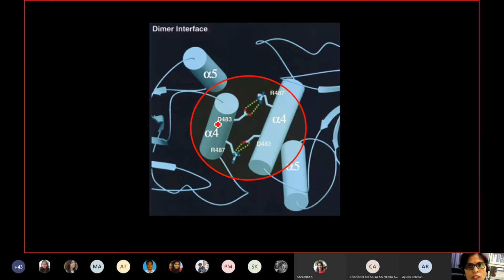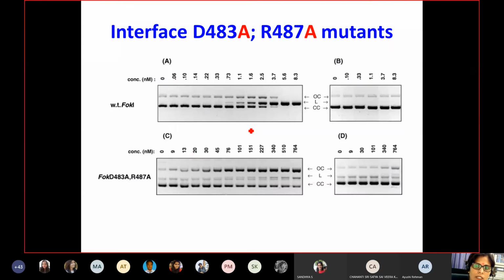Further, we also saw that when you mutate aspartic acid into alanine and also arginine into alanine, one can reduce the cleavage activity just by mutating these two amino acids, and then dimer formation does not occur and you reduce the activity. So this was shown with the help of supercoiled DNA, and this supercoiled DNA has the recognition site in this case, whereas there is no recognition site in this case, and that is why this kind of DNA is acting as a control.